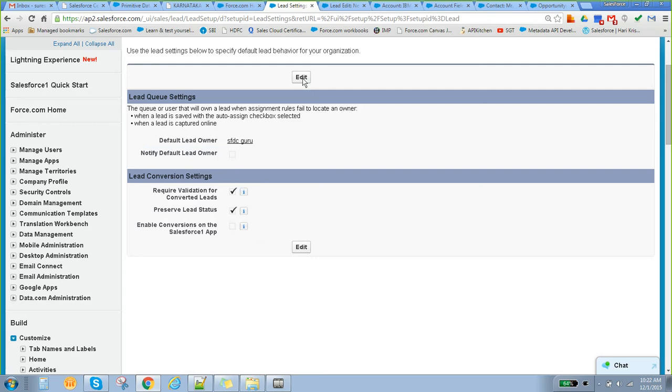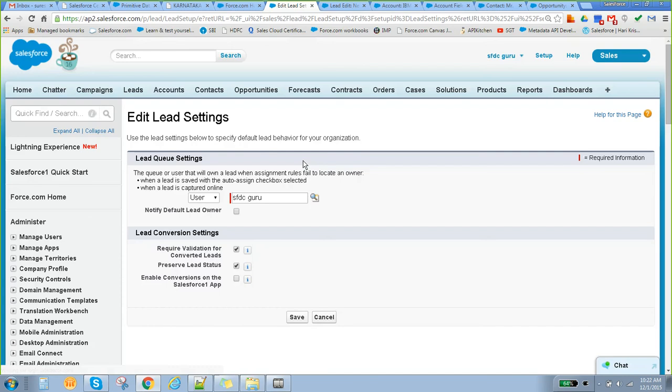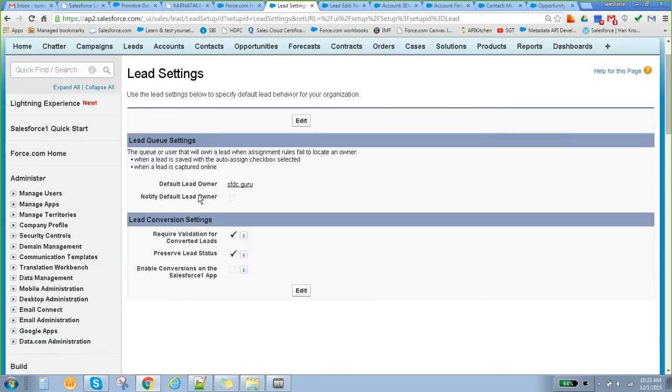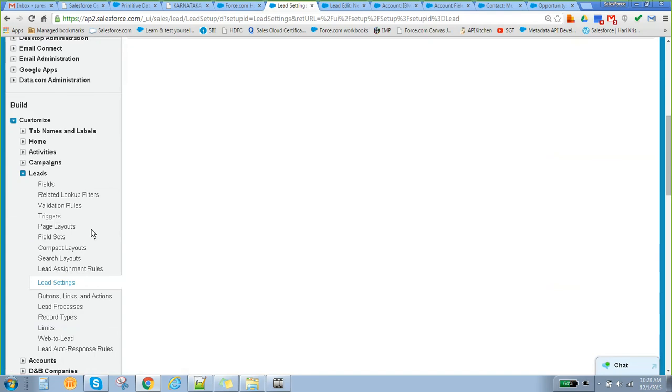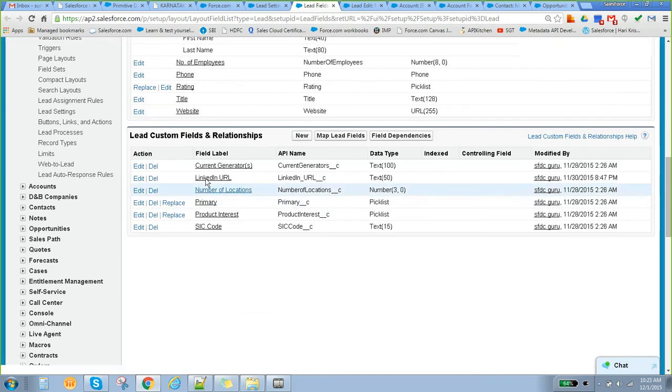Then go to edit. Not this place, somewhere else it will be. Go to the same place called fields. If you see here, Map Lead Fields will be there. Click on that button.